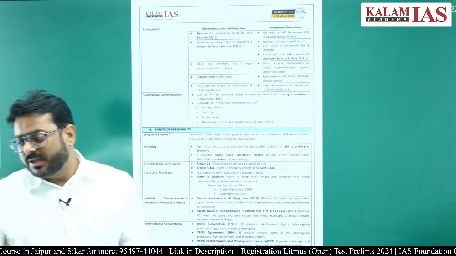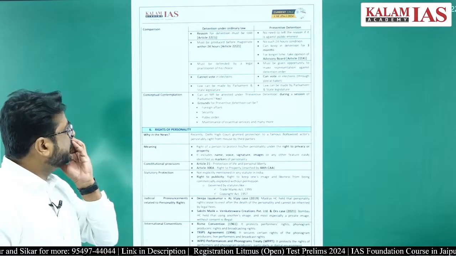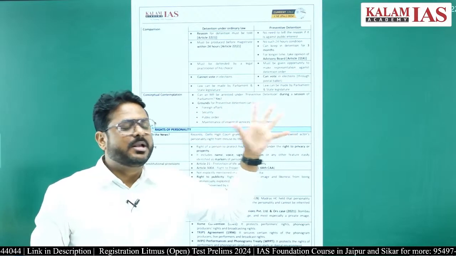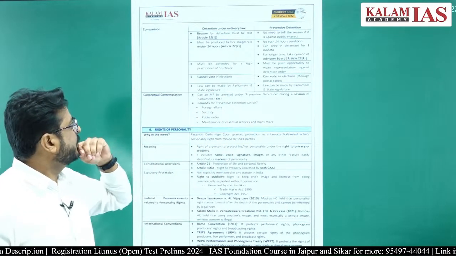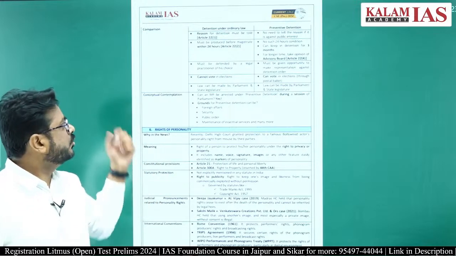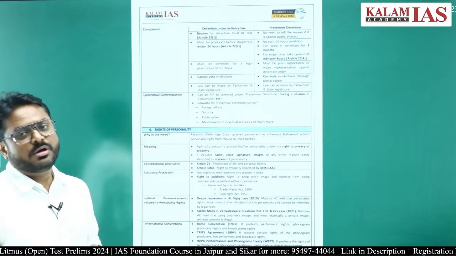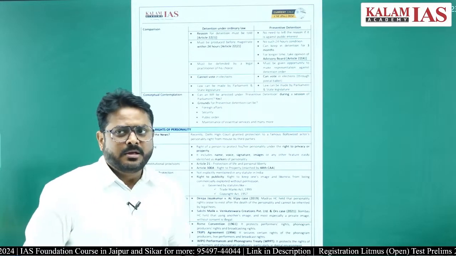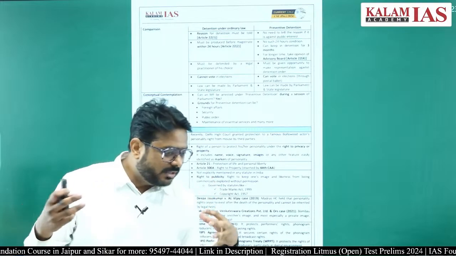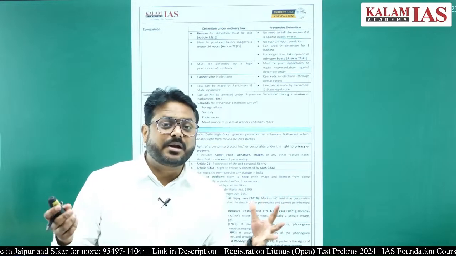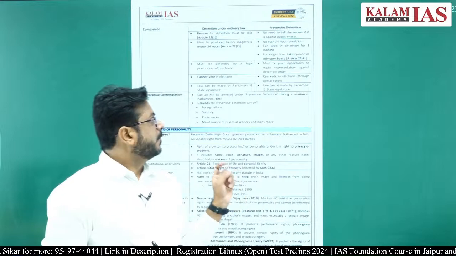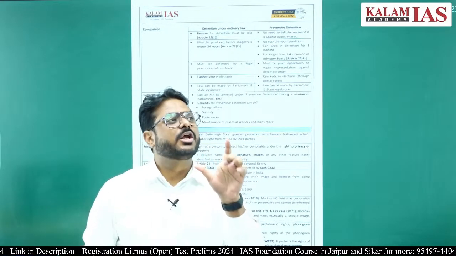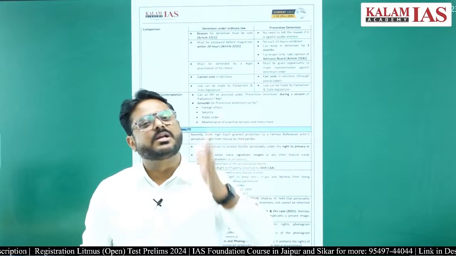So what are the differences between the two? In the normal scenario, in case of punitive detention, where ordinary law applies, the reason for the detention must be told to the person, that is, why that person has been detained. But in case of preventive detention, in general the reason is also stated, but if it is found that it is in the public interest, the reason cannot be stated to the person who has been detained.